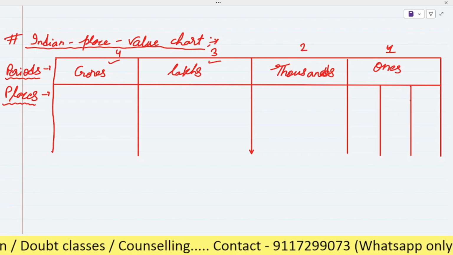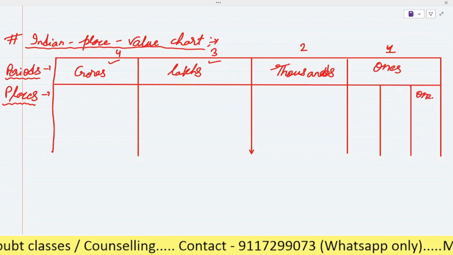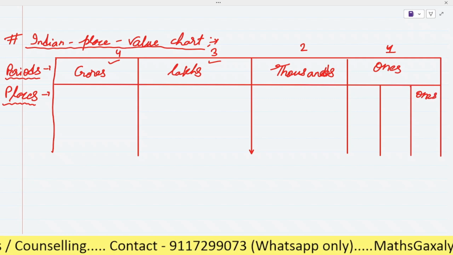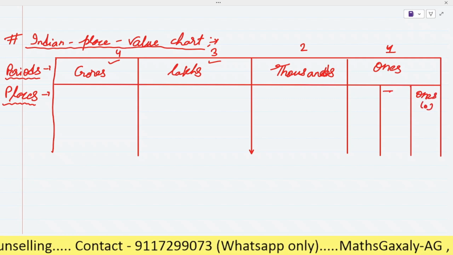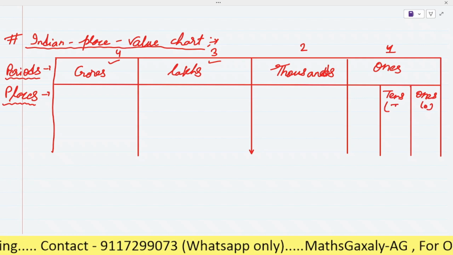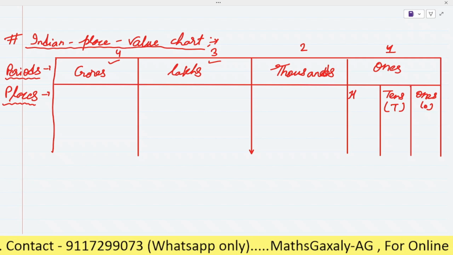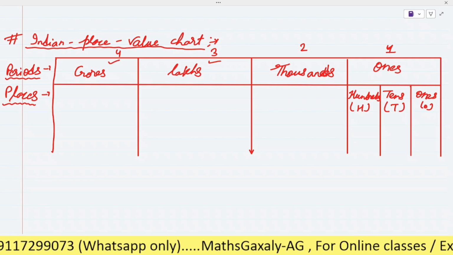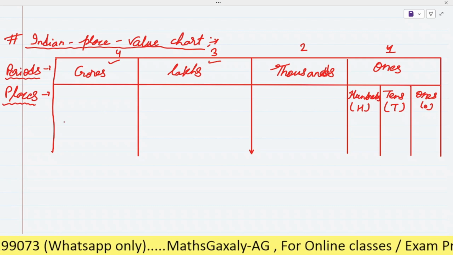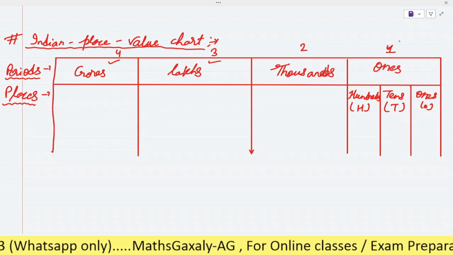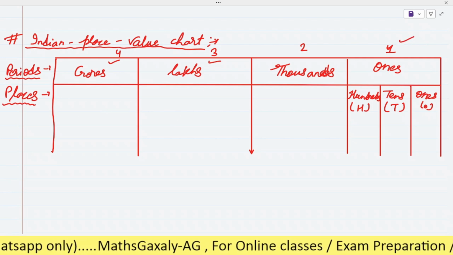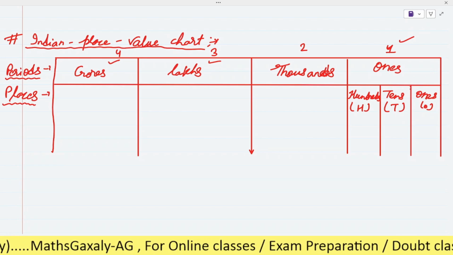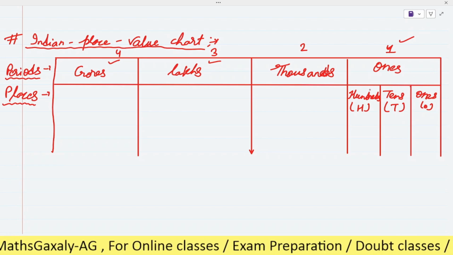The rooms are named ones, denoted by O, then tens, denoted by T, then hundreds, denoted by H. So in the ones house, how many rooms are there? There are a total of three rooms: ones, tens, and hundreds.